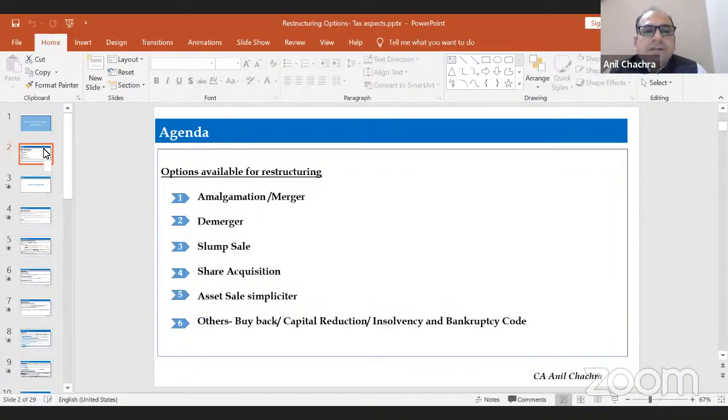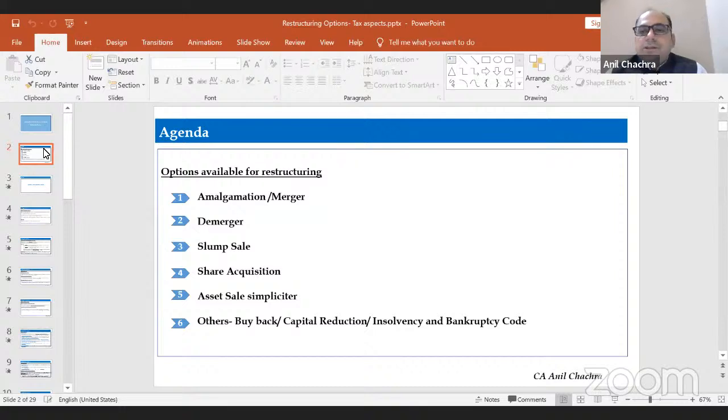We will discuss the amalgamation or the merger: what are the procedure and the exemptions and other taxation aspects that we need to take care of. Then we will discuss the demerger and slump sale. Fourth is the share acquisition. Fifth is the asset sale. Suppose a company wants to sell its assets, what are the tax implications on that part as far as the restructuring is concerned.